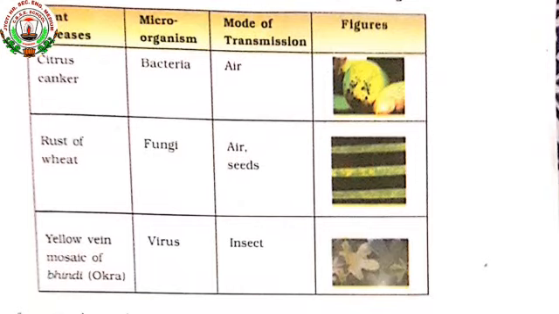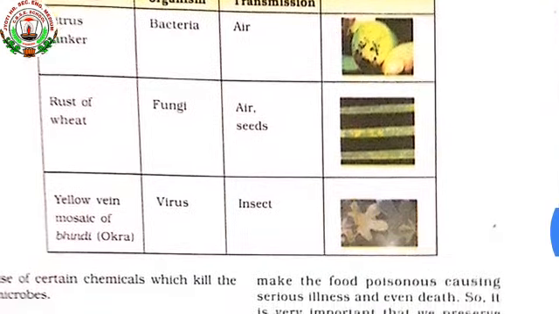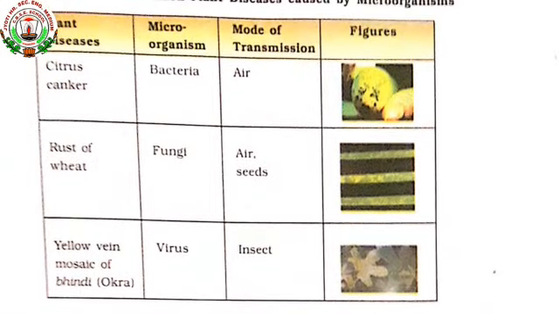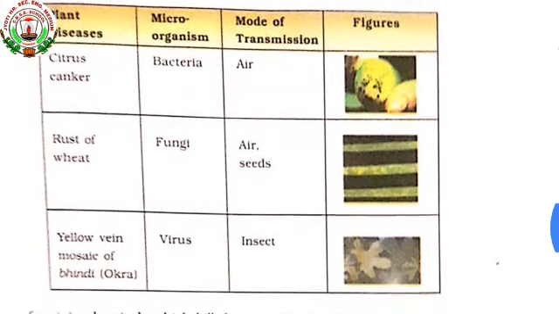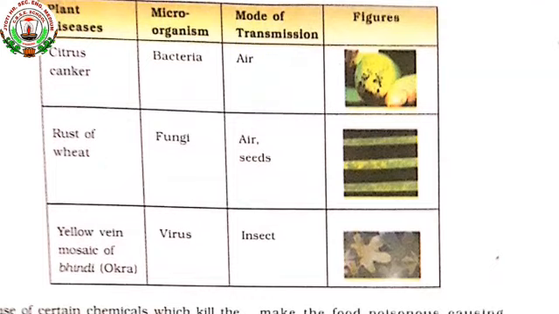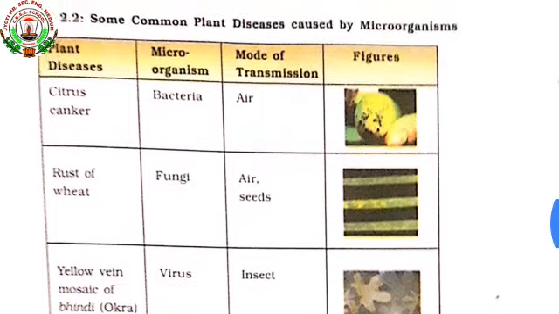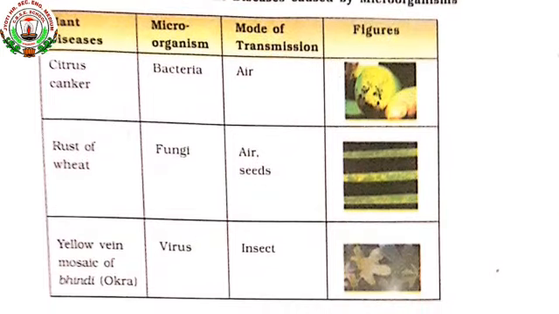See the first one, plant disease, citrus canker. From the words it is clear, citrus means lemon. This disease is caused by bacteria, and the mode of transfer is contaminated air. See here the figure, the picture of a lemon is given. So this is caused in the lemon, and that's why it is called citrus canker.